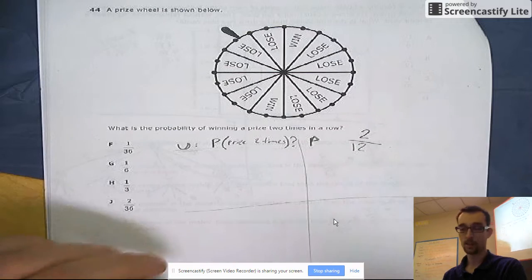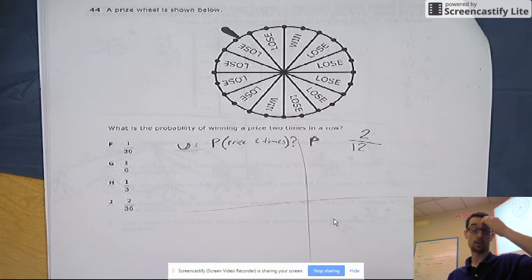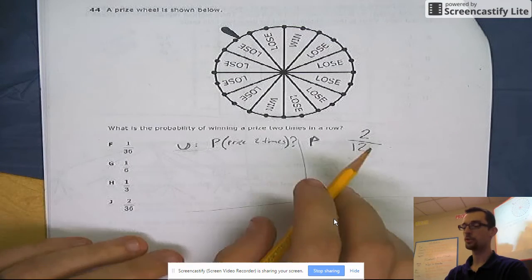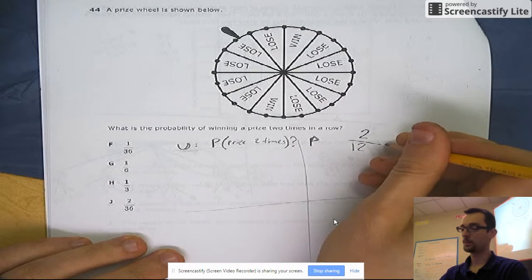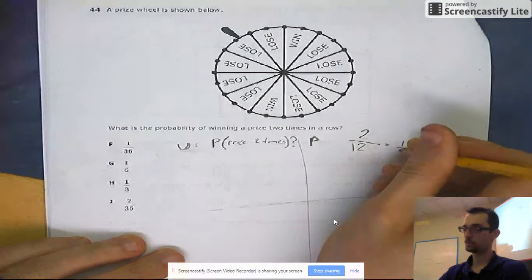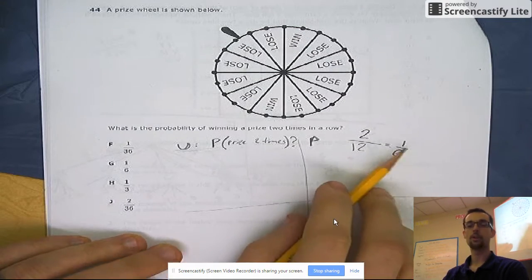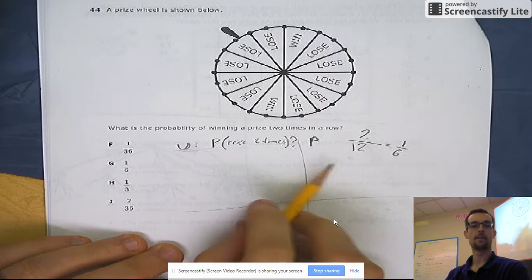And then I need to do it twice. I need to win again. So this is called a compound event. Remember that? This is no longer a single event. A single event would be if we spun it once. But can't you simplify 2 over 12? Yep. So we could simplify 2/12 as a fraction. That's the same thing as 1/6. You just divide both the 2 and the 12 by 2, right? So the probability of winning is 1 out of 6.